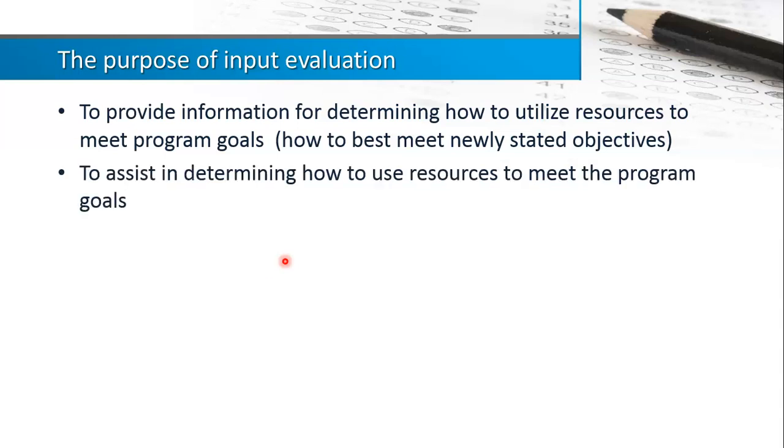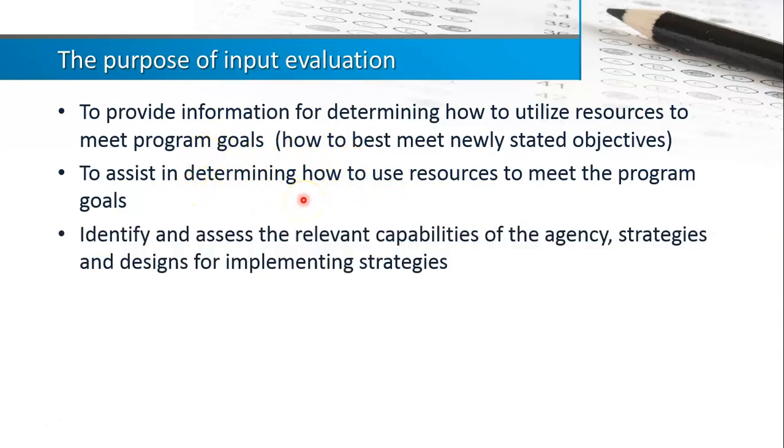So the input evaluation is actually to assist in determining how to use the resources to meet the program goals. So context is looking at the resources we have, and for input we are looking at the determination of how to use the resources.